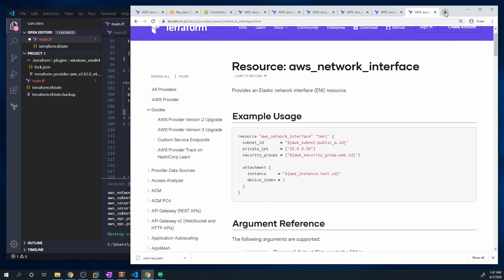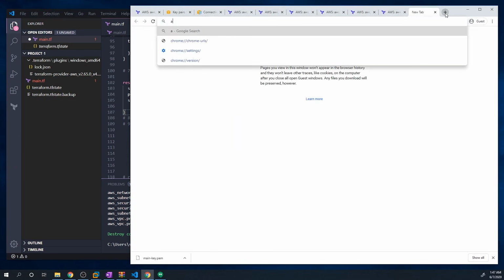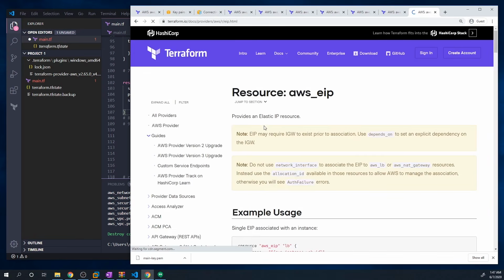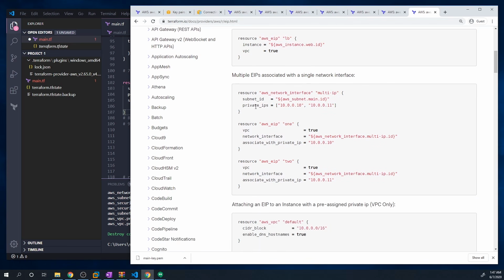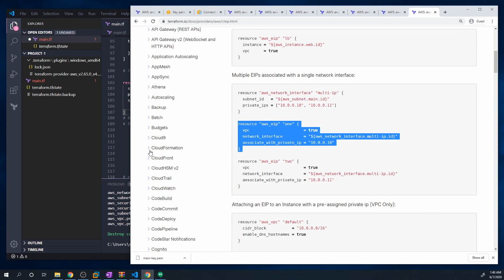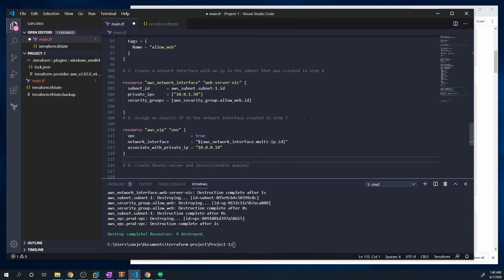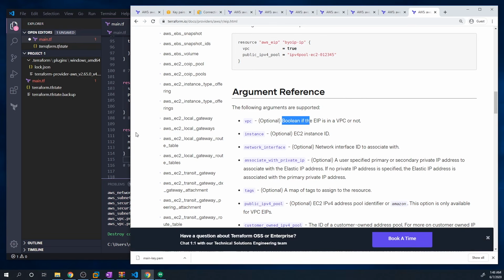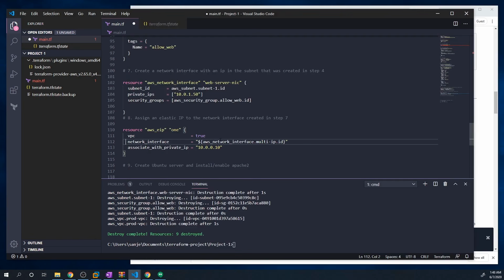And to do that, we need to create an AWS Elastic IP. So if we search for Terraform AWS EIP, we can just grab this as an example. So VPC equals true. I forgot what that actually does. We can take a look at the documentation. So this just means Boolean if the EIP is in a VPC or not. So it is in a VPC, so we have to set it to true. And then network interface. So we can specify what network interface we want to assign it to, which is the one we created in step 7. So we can copy this.